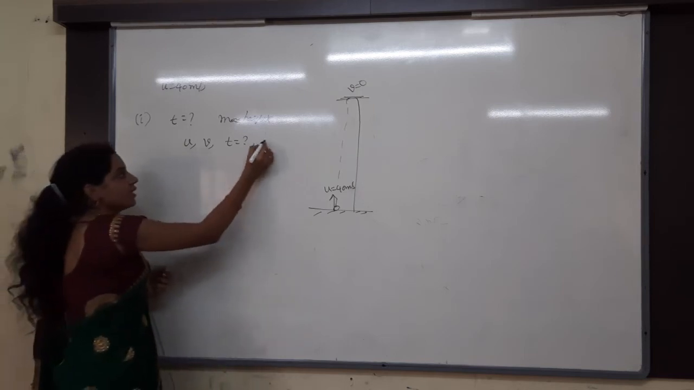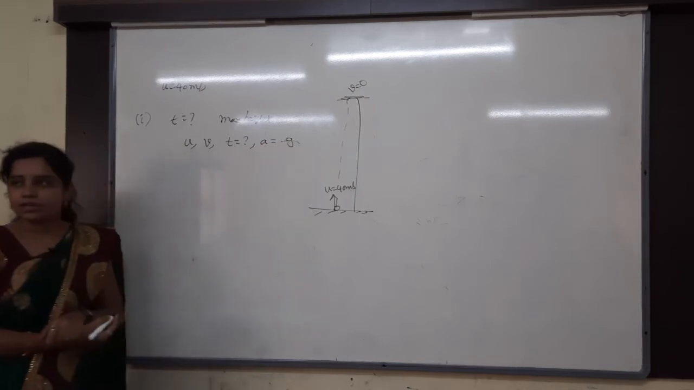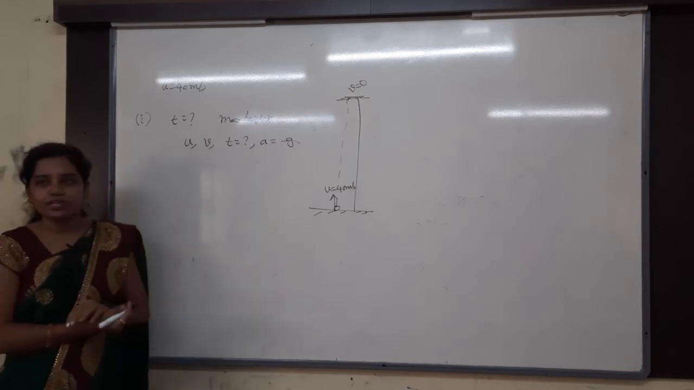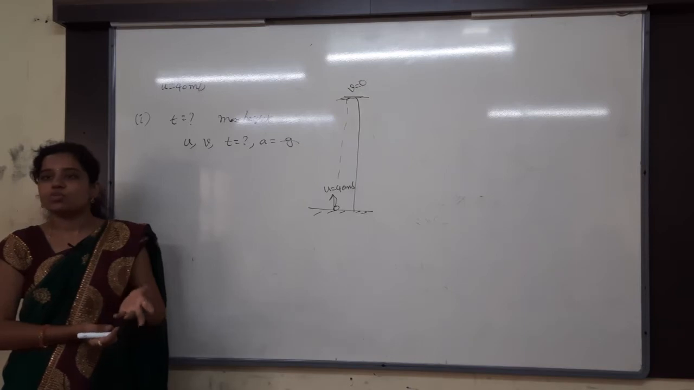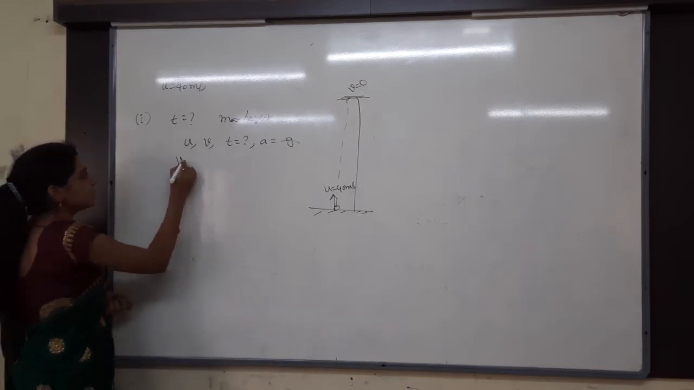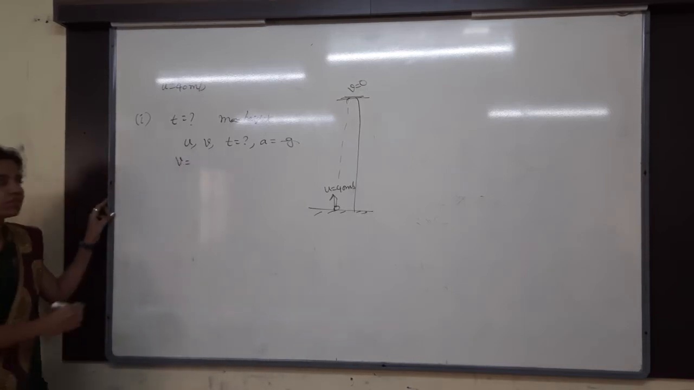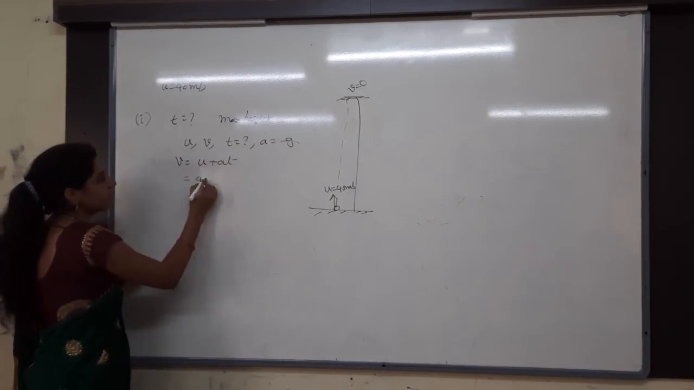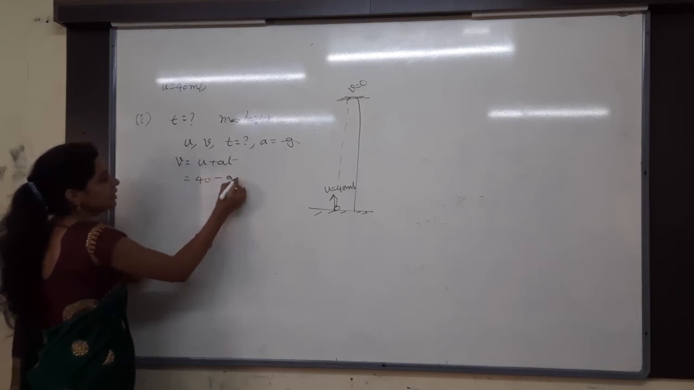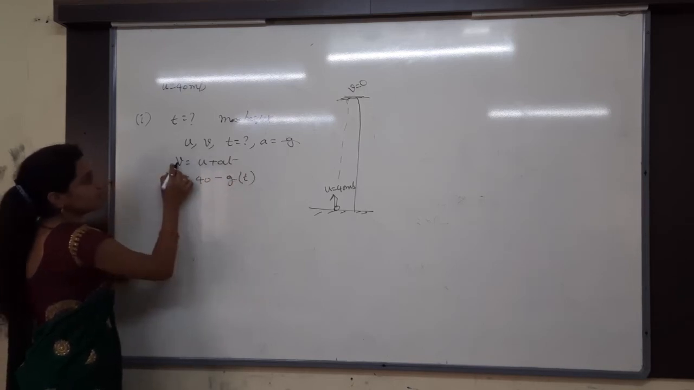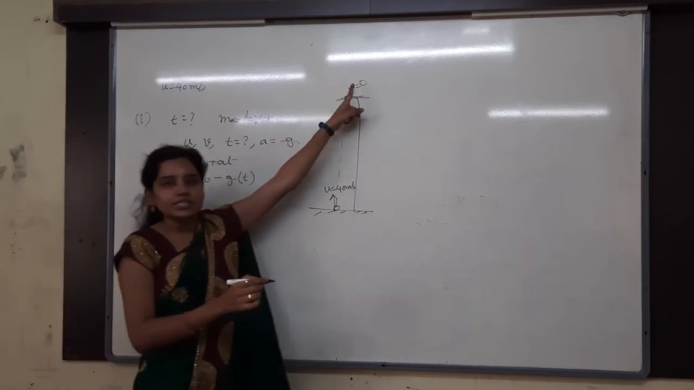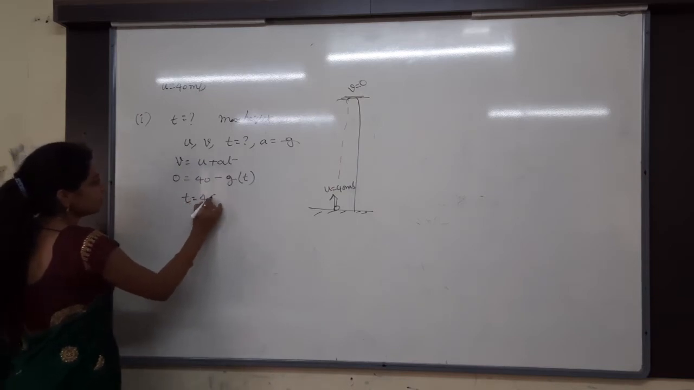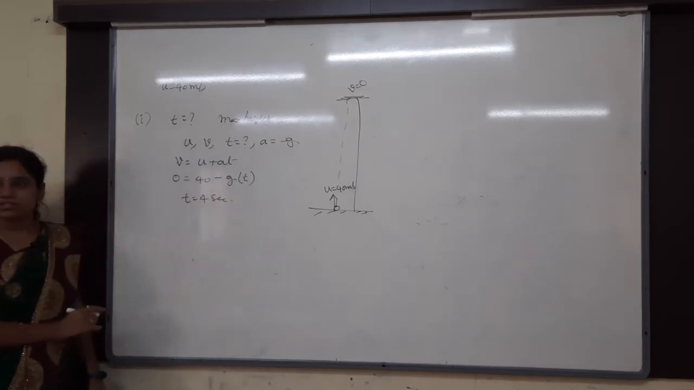Of course a is there. a is how much? Minus g, throwing in the upward direction. So u, v, a, t. Which formula can we use? v is equal to u plus at. Always select among the kinematic equations. So u is how much? 40. a is minus g, into t. The final velocity whenever it reaches the maximum height is 0. Then t is equal to how much? 4 seconds. The first question is finished.